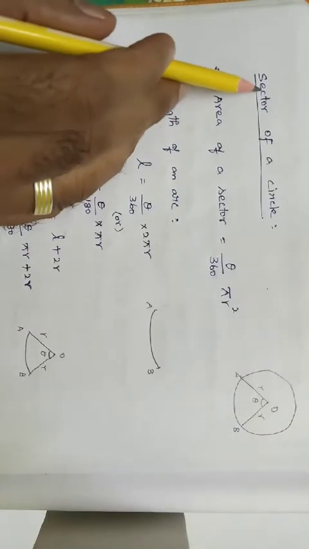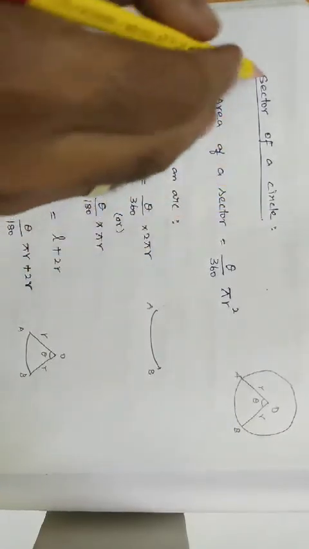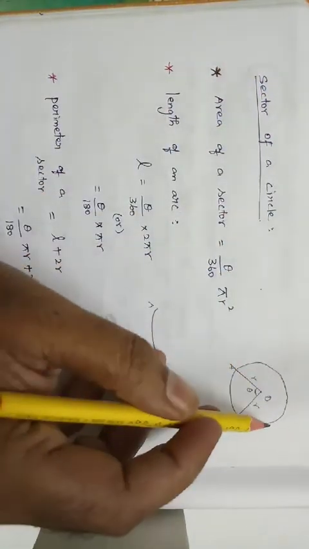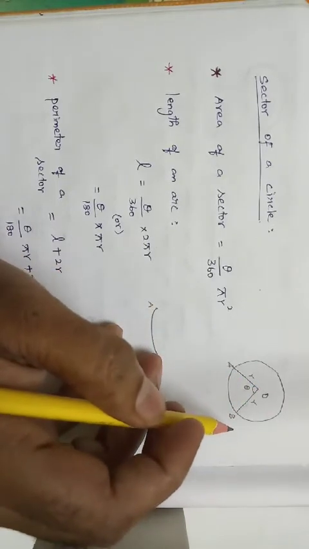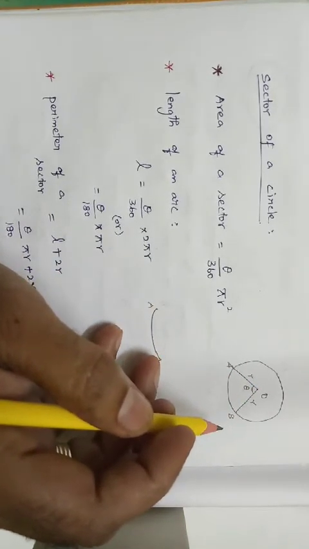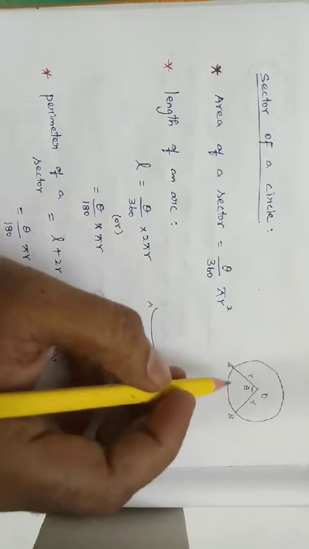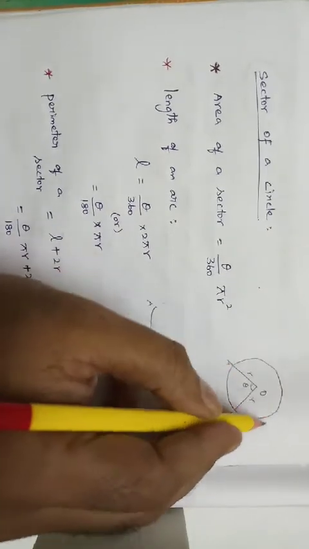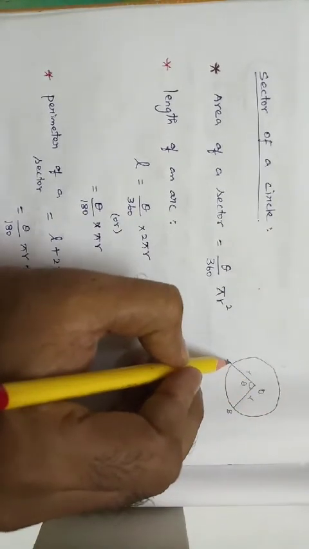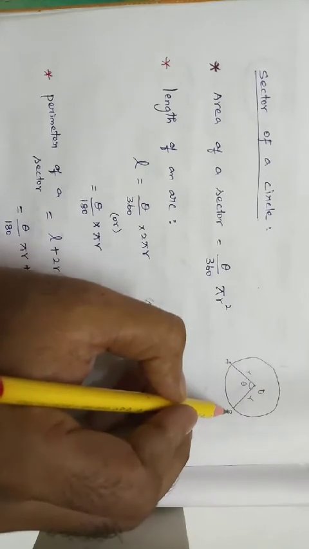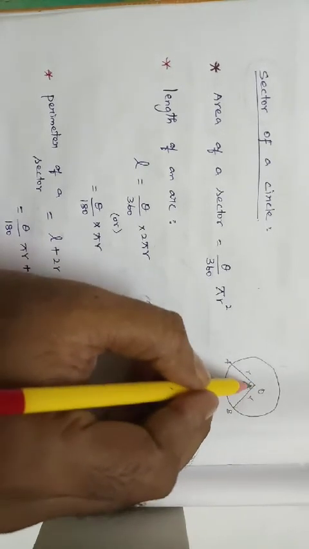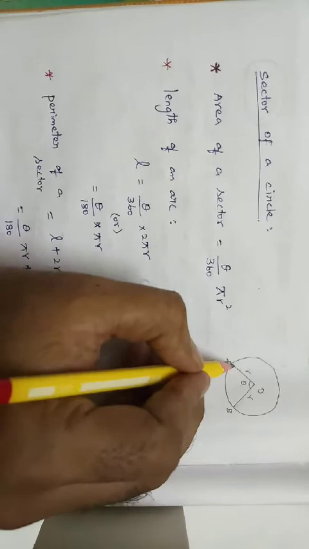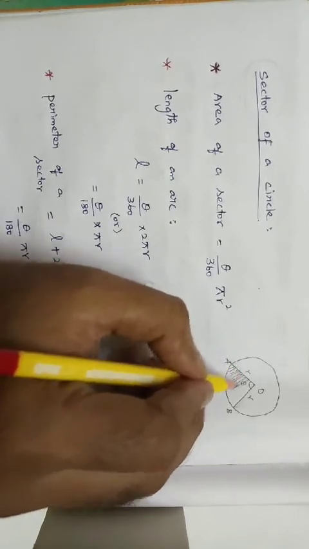Concept 3, sector of a circle. First we want to know what is meant by a sector. A sector is a part of a circle that has been divided by the radius, right? So this is the circle, and O is the center point. OA is a radius and OB is also a radius. Now OAB, this particular part is called a sector.